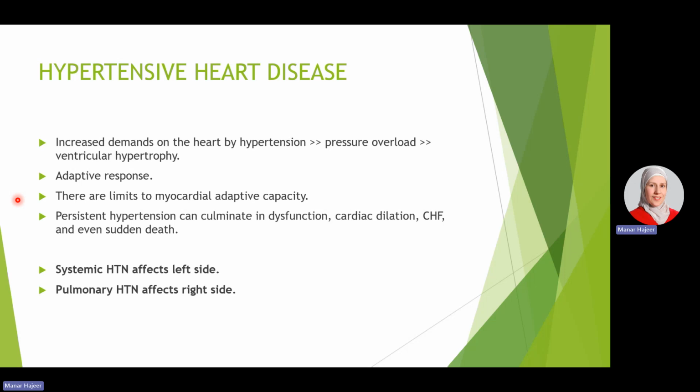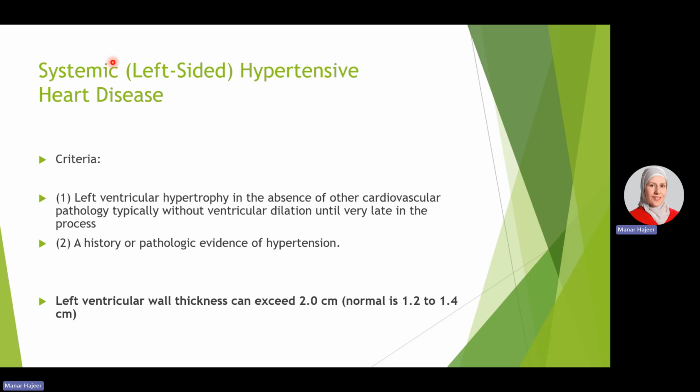Now, systemic hypertension affects the left side of the heart, while pulmonary hypertension affects the right side of the heart. The left-sided hypertensive heart disease needs these two criteria to be present in order to diagnose. First, left ventricular hypertrophy in the absence of any other cardiovascular pathology, for example a valve problem, without ventricular dilatation until very late in the process. So, late in the process of systemic hypertensive heart disease, patients might develop dilatation. And we should have a history of documented hypertension.